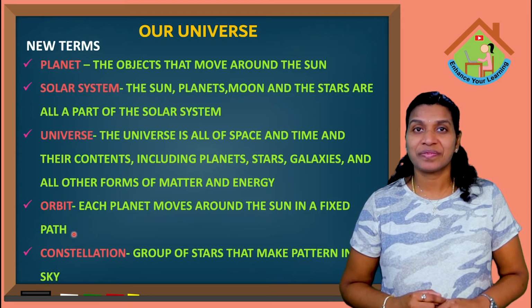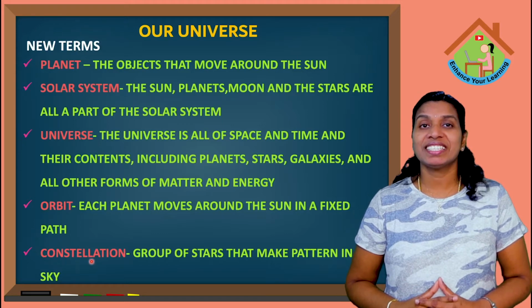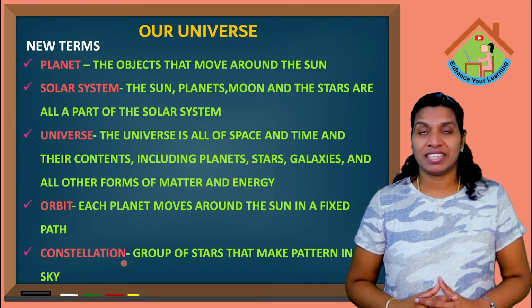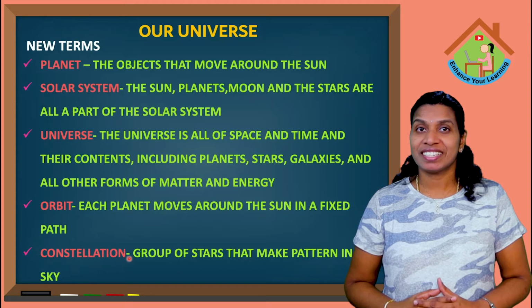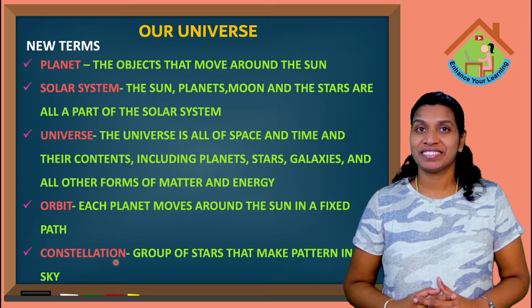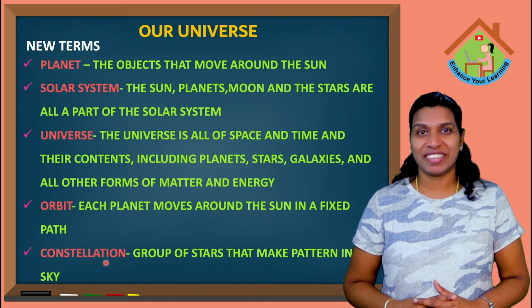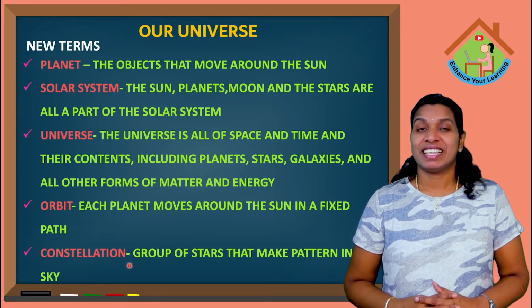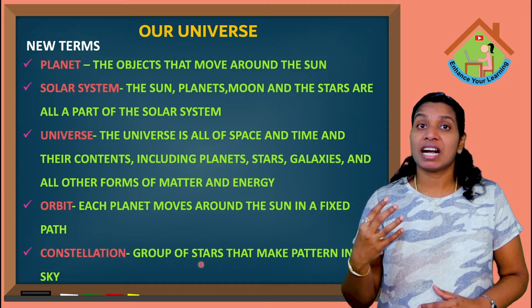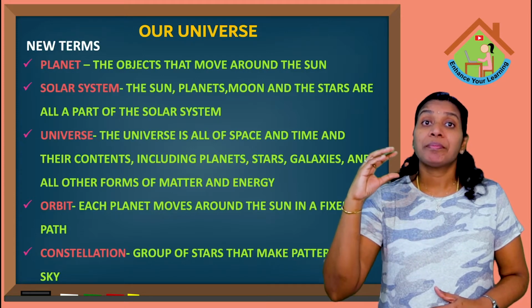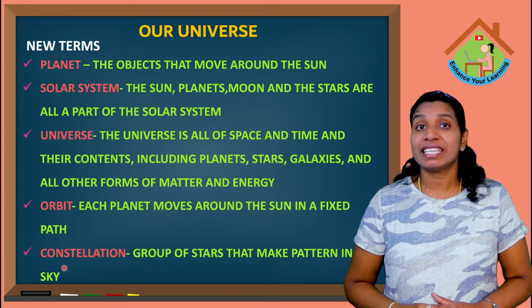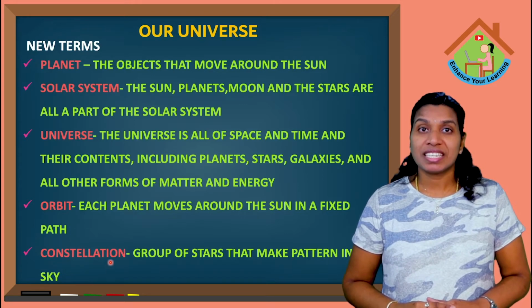Okay kids? The last one is constellation. What do you mean by constellation? Have you heard this word? No? Yes, it's a new term, right? I will tell you. What do you mean by constellation? The group of stars that forms patterns in the sky is called constellation.